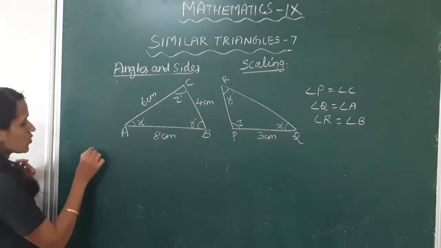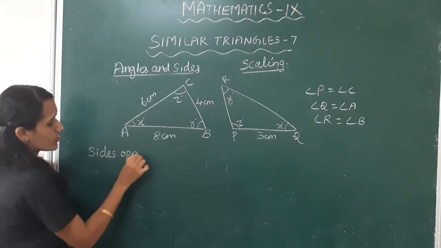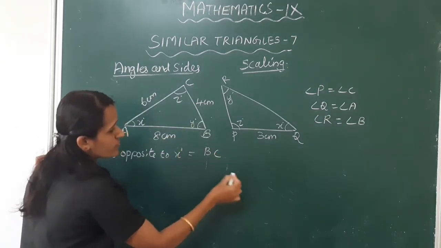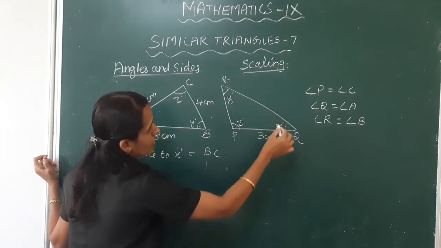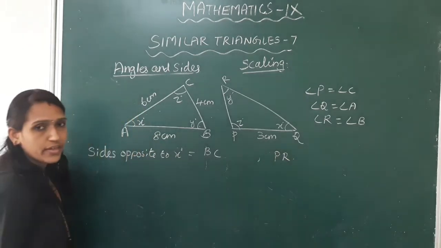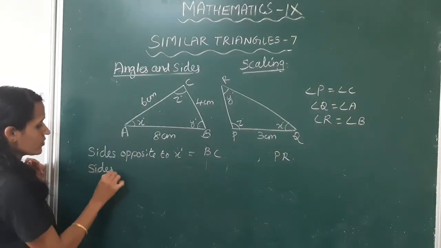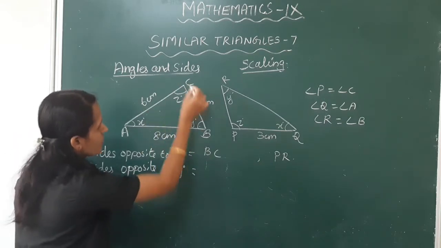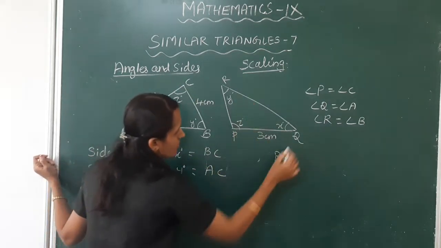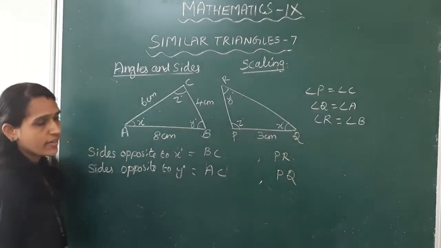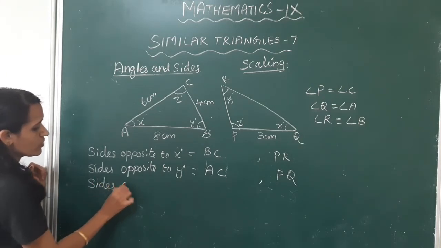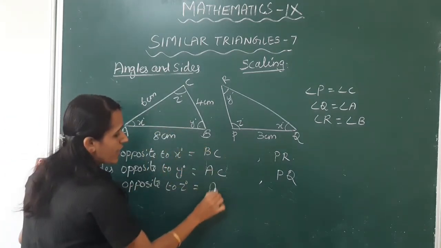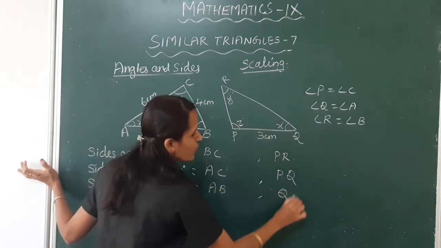So here, the side opposite to X degree is BC in this triangle, and PR in the other. Next, the side opposite to Y degree is AC in this triangle, and PQ in the other. Next, the side opposite to Z degree is AB in this triangle, and QR in the other.